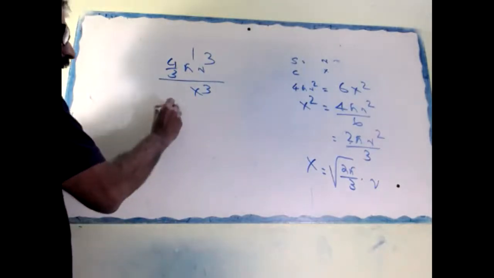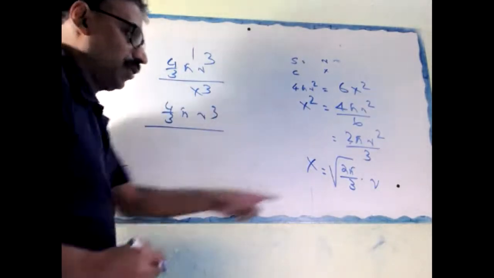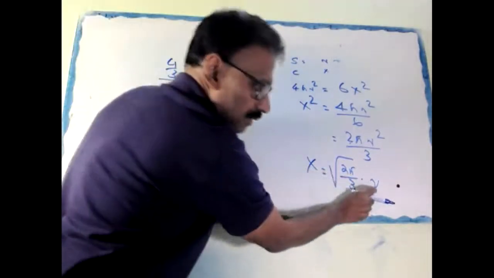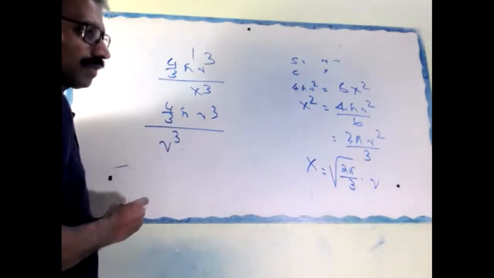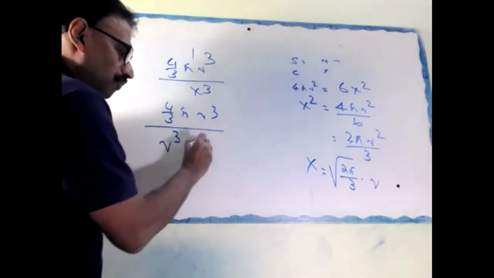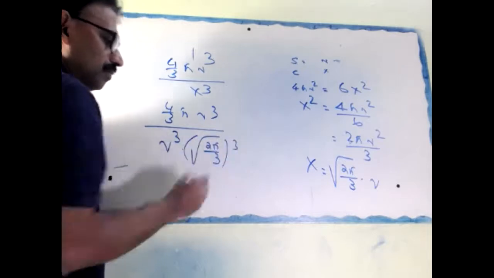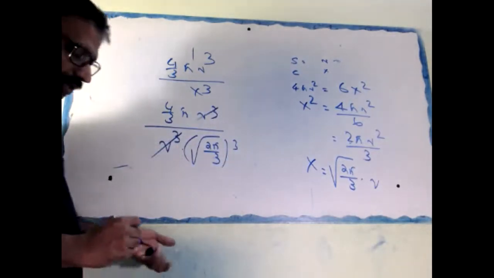Okay, 4 by 3 pi r cube divided by x cube is, this r outside, that cube is r cube into root of 2 pi by 3 whole cube. R cube cancel.